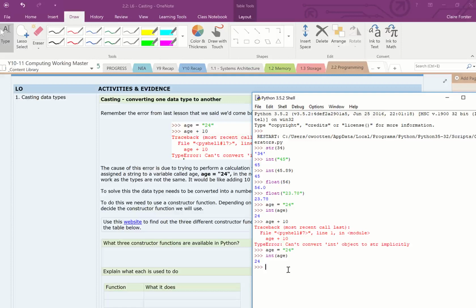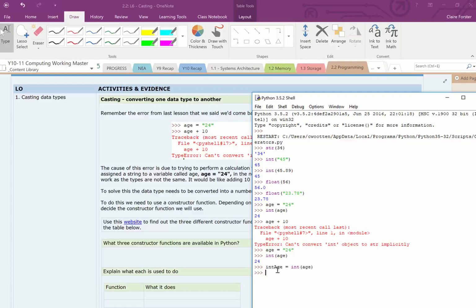So I'm going to create a new variable called int age, with a capital A. So in this variable, I'm going to store the returned value from int after sending it the variable age. Now it didn't do anything, well it did, but it didn't echo anything back to me because I didn't ask it to.